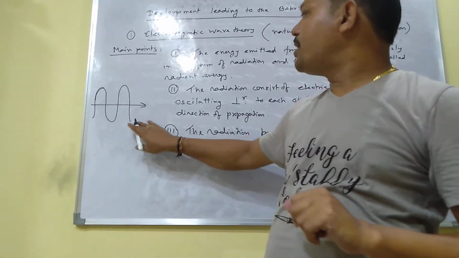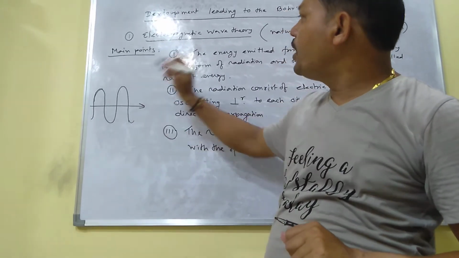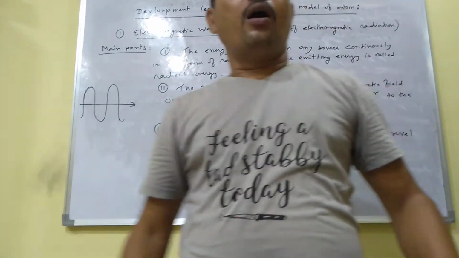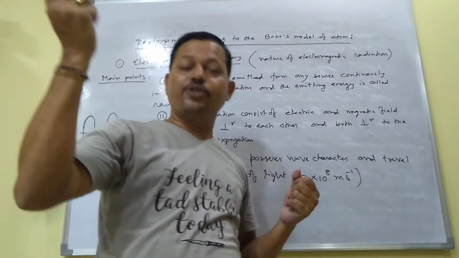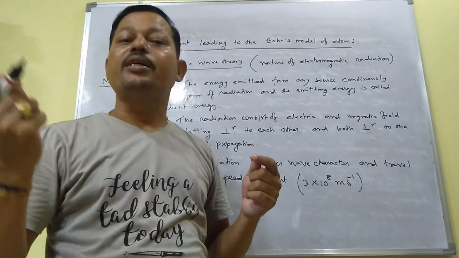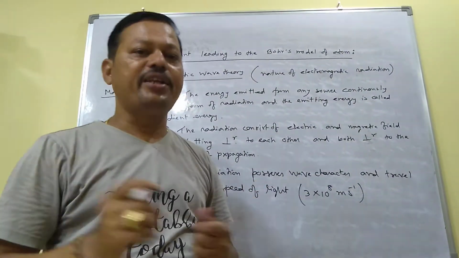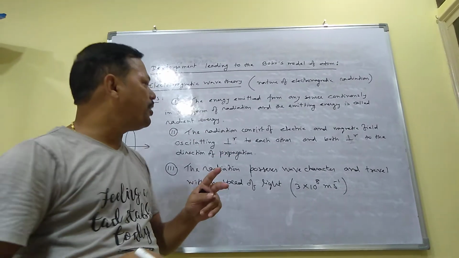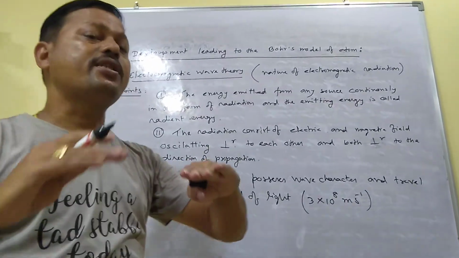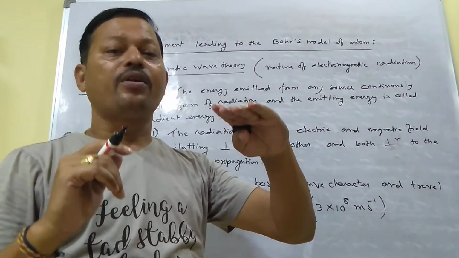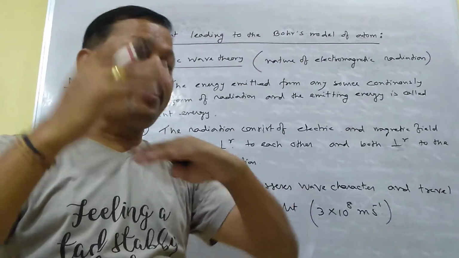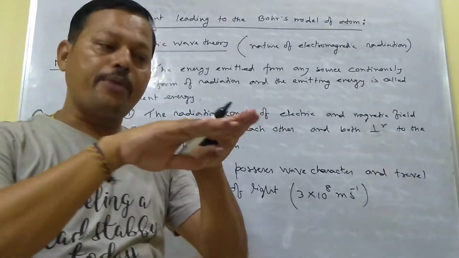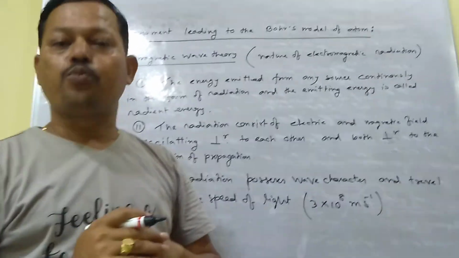So these are the main points of the electromagnetic wave theory. If any source of light emits energy, it emits the energy in the form of radiation. That is number one. Second point, the radiation consists of electric and magnetic field oscillating perpendicular to each other and both perpendicular to the direction of propagation.